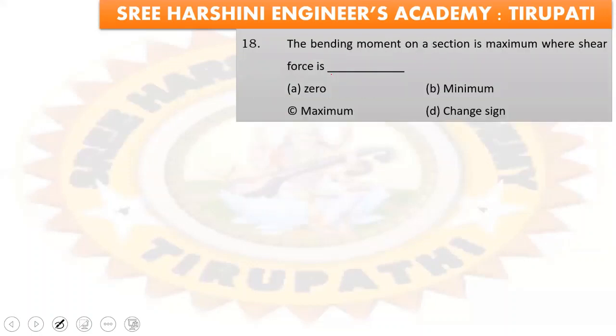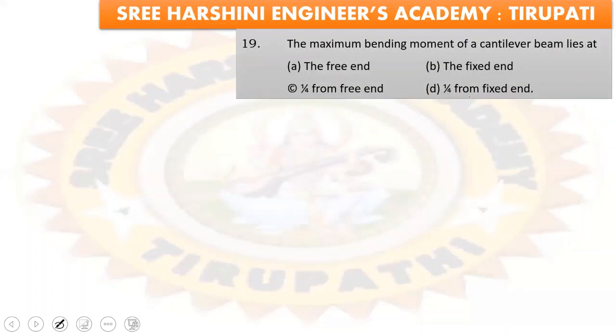Okay. Next, bending moment on a section is maximum where shear force changes sign. Okay. Next, maximum bending moment of a cantilever beam lies at the free end, the fixed end, 1/4 of the free end, or 1/4 from the fixed end. So near the fixed end we have the maximum bending moment in a cantilever beam.